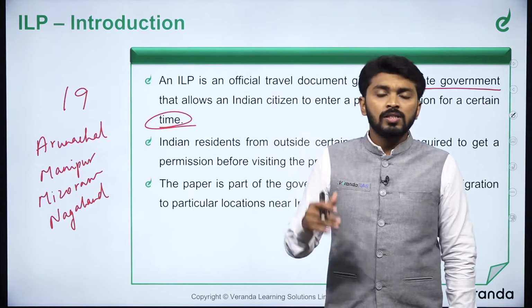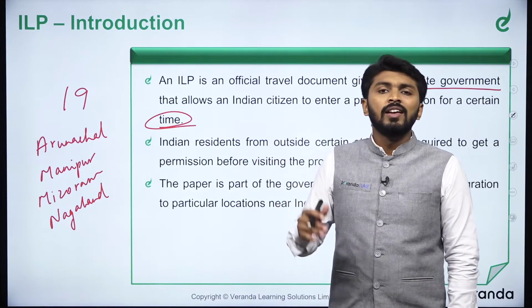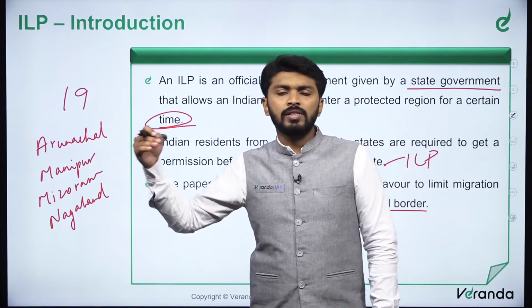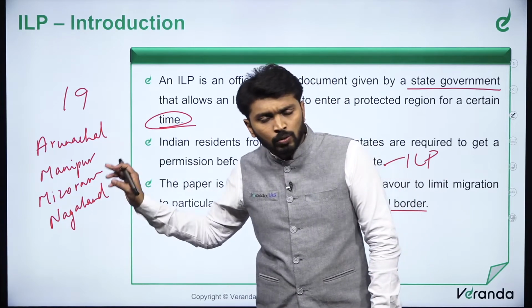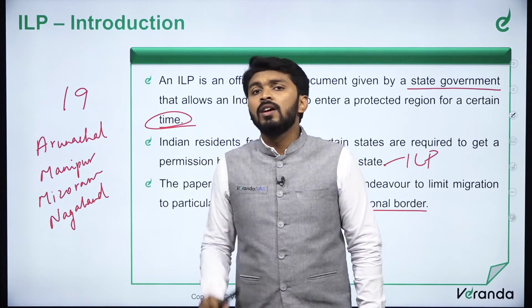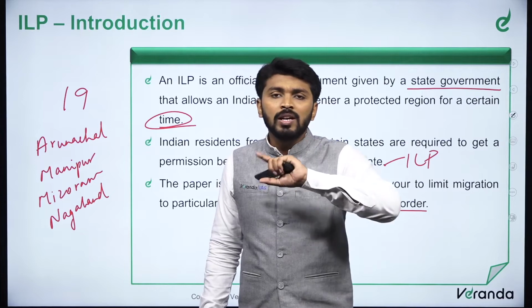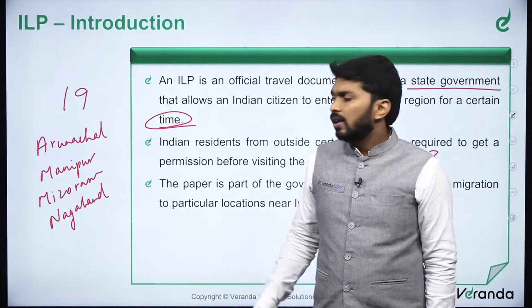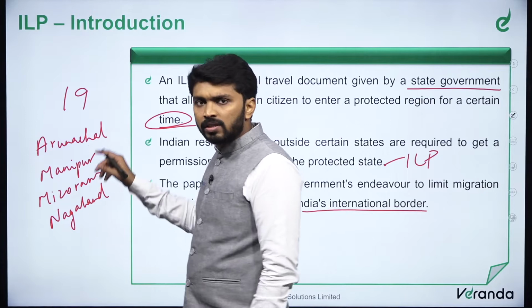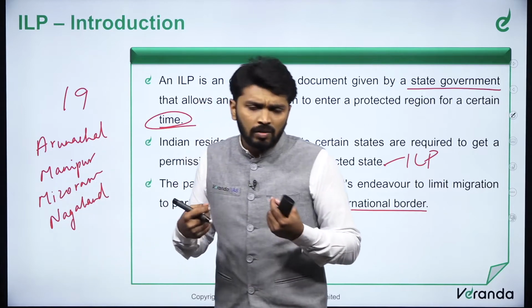What is the 6th schedule? The 6th schedule grants some excess autonomy to these states, particularly to these tribal groups. That kind of autonomy you would not imagine for any other states of India. That kind of autonomy is available to these people. Why? Because they are tribal people.